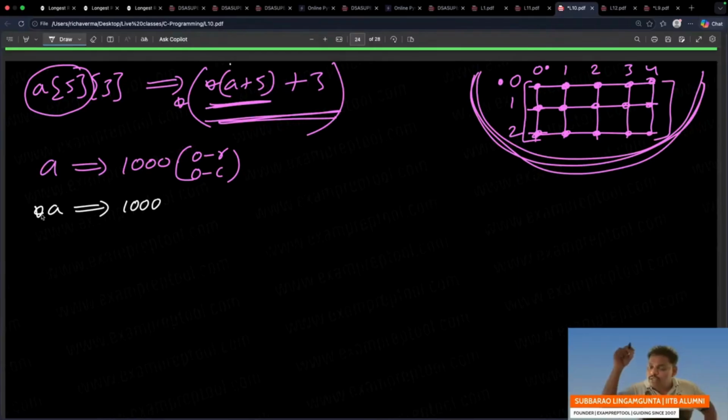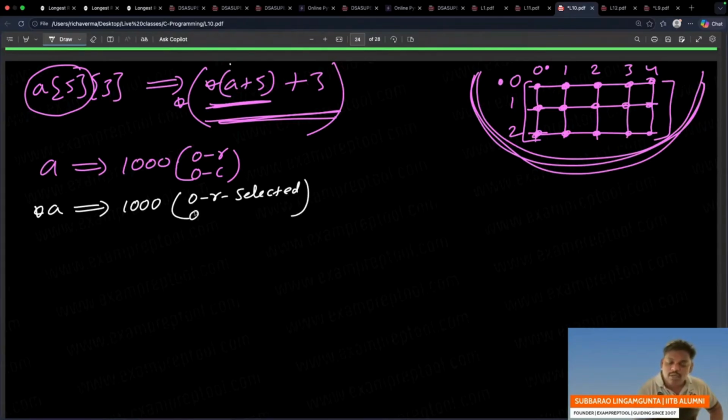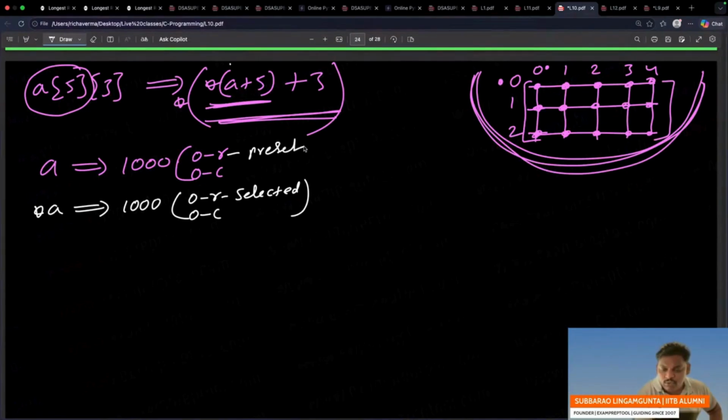whichever row you are, that row is selected. That means 0th row selected, because you did 1 star already. But remember, the 0th column is not selected. You are present at 0th row, 0th column, initially not selected.